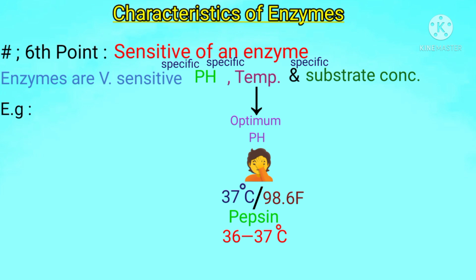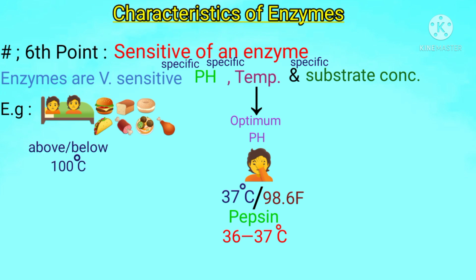For example, during a high fever, we can't eat bread or any other heavy diet because our body temperature becomes higher than normal, around 100 degrees centigrade. At this very high temperature, students, pepsin enzyme can't do its job properly.